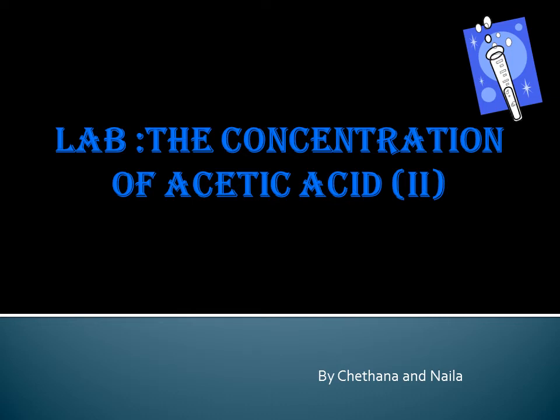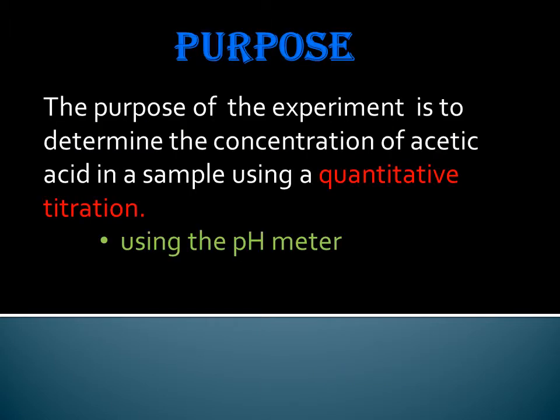Welcome to the second lab of determining the concentration of the acetic acid. The purpose of this experiment is to determine the concentration of the acetic acid in the sample using quantitative titration. What is important to remember here is that we're going to use the pH meter, but last time we used an indicator to figure out the pH change to find the equivalence point, and so on and so forth.